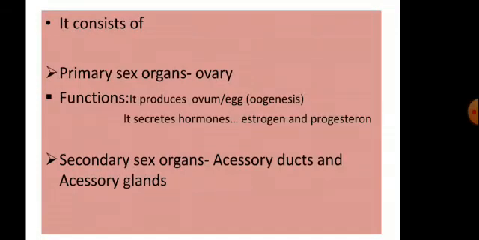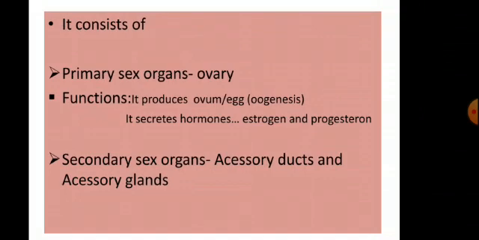Primary sex organs have their own functions. The primary sex organ in female is called the ovary. It produces sex cells or gametes. Gametes in female are called ovum or egg. The production of egg or ovum in female is called oogenesis. Also, it secretes hormones such as estrogen and progesterone. So, they are called ovarian hormones.